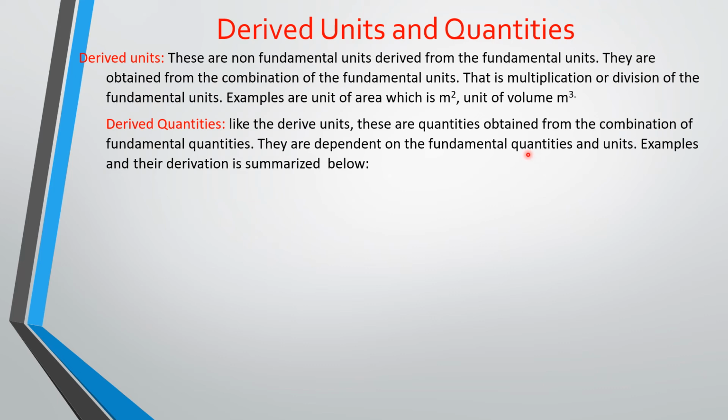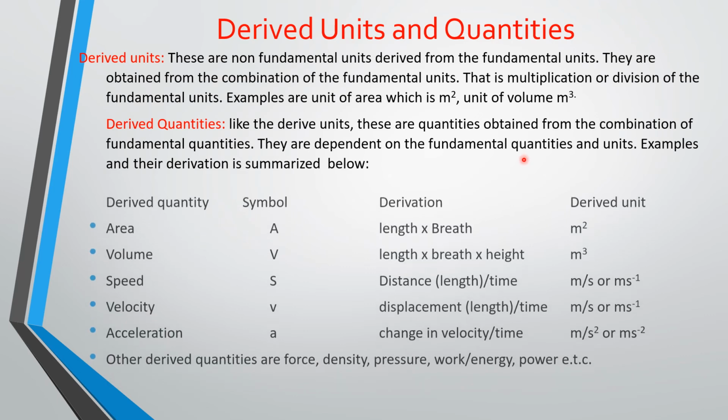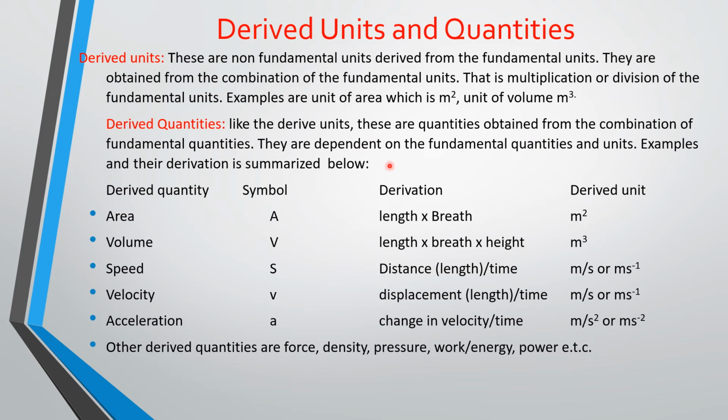So we have a table below that will give you a summary of what I just talked about. So here we are. Initially I mentioned area. Area is a derived quantity, and the unit for area is meter squared, and you can derive it.